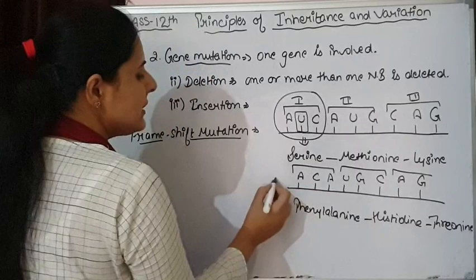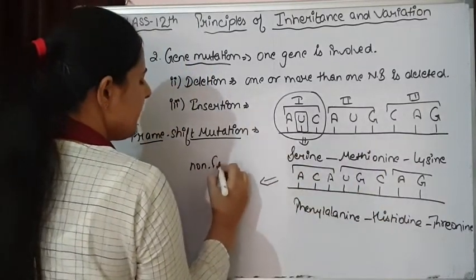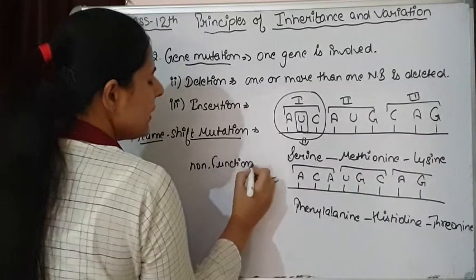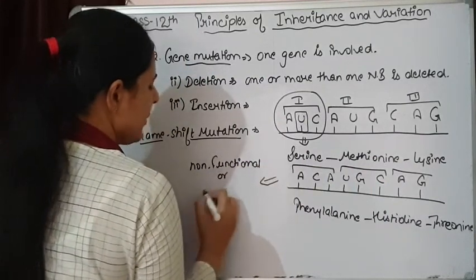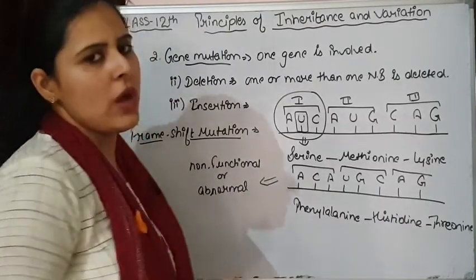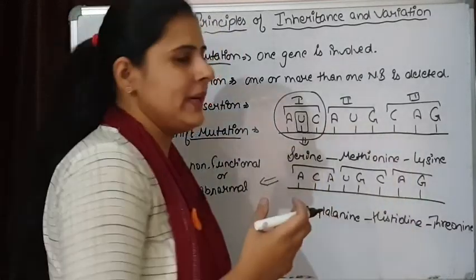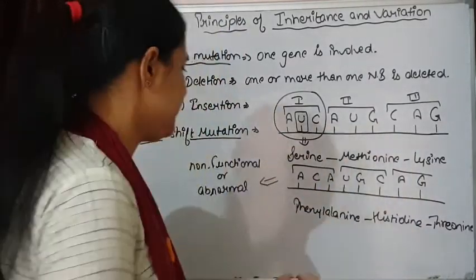Now the new protein that is formed after the frame shift may be non-functional, or it may be abnormally functioning, and it is going to affect the survival of the cell. Any of the possibilities can be there.